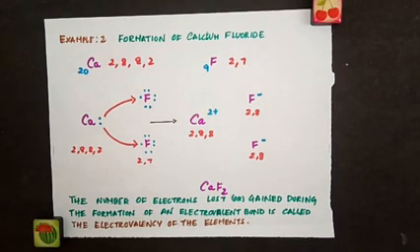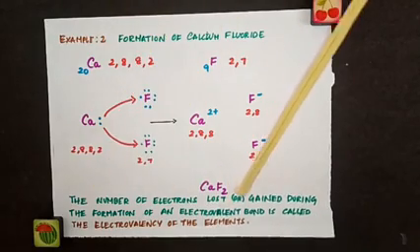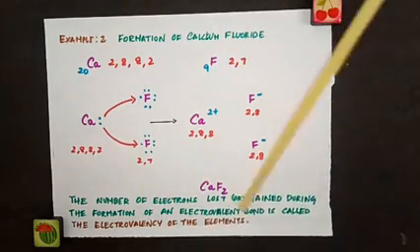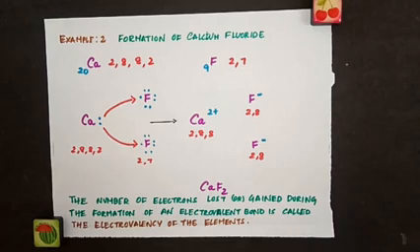So in this ionic bond formation, electrons are lost and gained. The number of electrons lost or gained during the formation of an electrovalent bond is termed the electrovalency of the element. For example, sodium lost 1 electron and calcium lost 2 electrons.